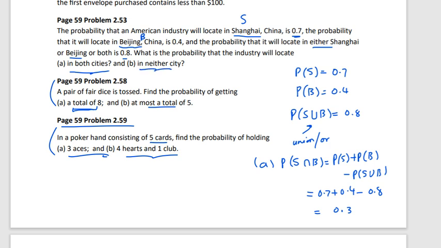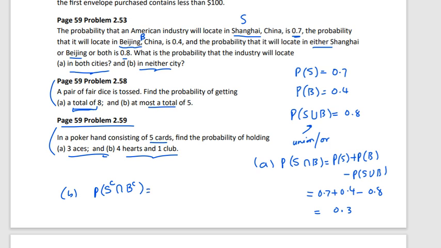And in neither of the cities. Neither of the cities means probability of neither S, meaning S complement, and neither Beijing, B complement. Complement means not S, not B. Okay, in neither of the cities, not in Shanghai, not in Beijing.